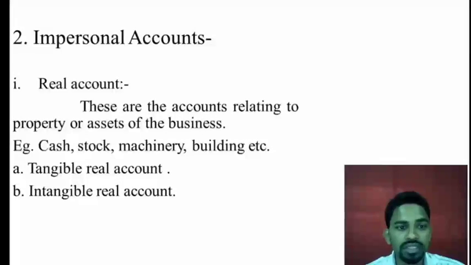Intangible assets are those which we cannot see, touch, measure, buy or sell, but we can feel them. Whatever asset is there will come under the real account.